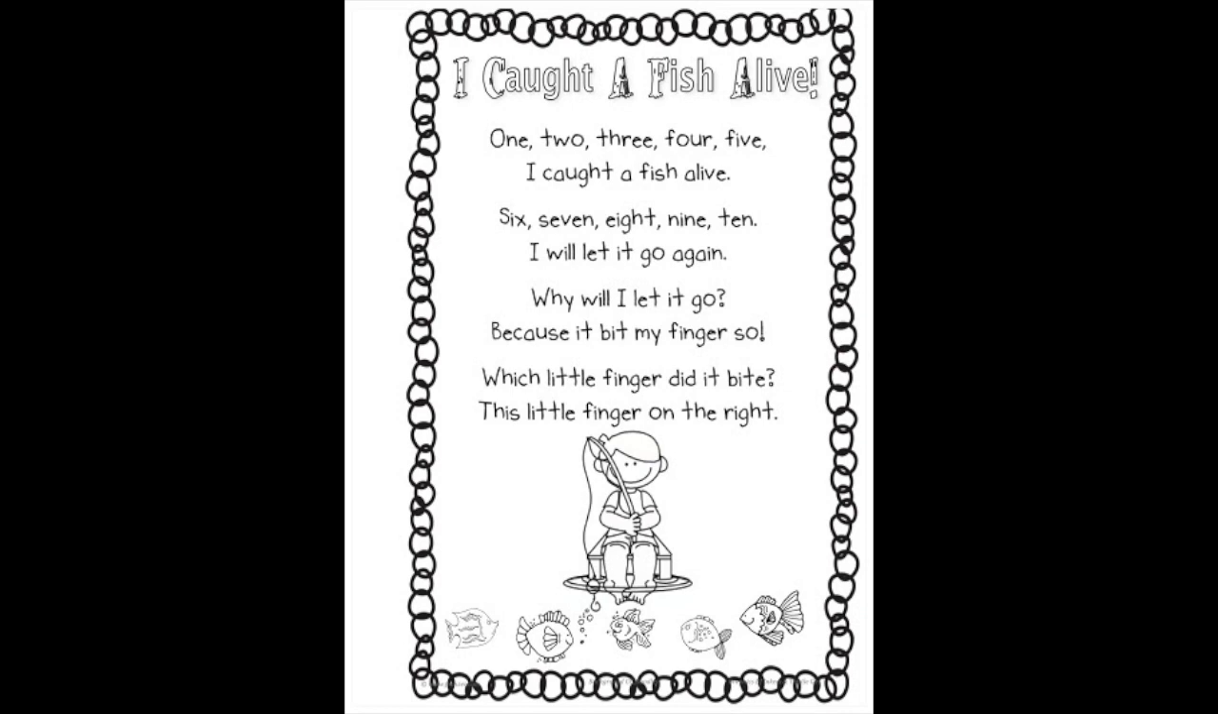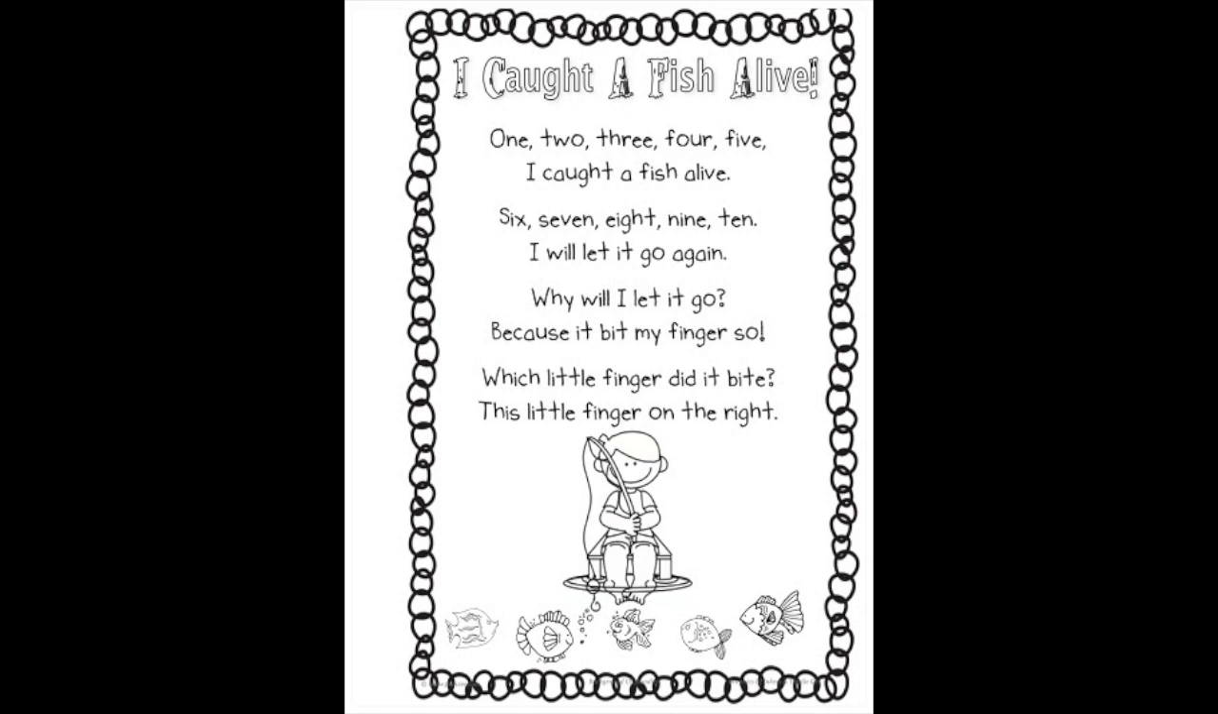I caught a fish alive. As I read it, I want you to follow along with me. I caught a fish alive. 1, 2, 3, 4, 5. I caught a fish alive. 6, 7, 8, 9, 10. I will let it go again. Why will I let it go? Because it bit my finger so. Which little finger did it bite? This little finger on the right.